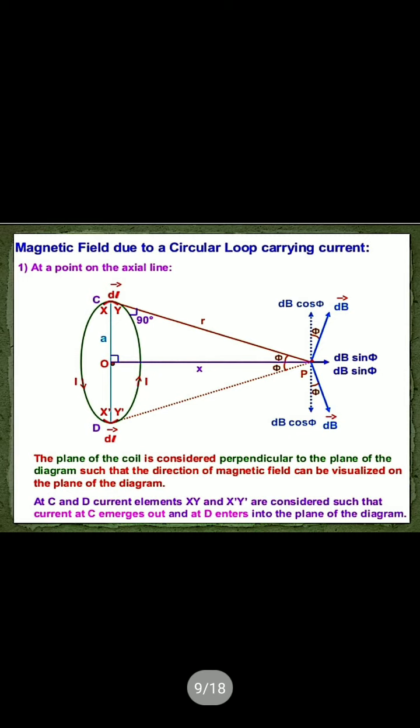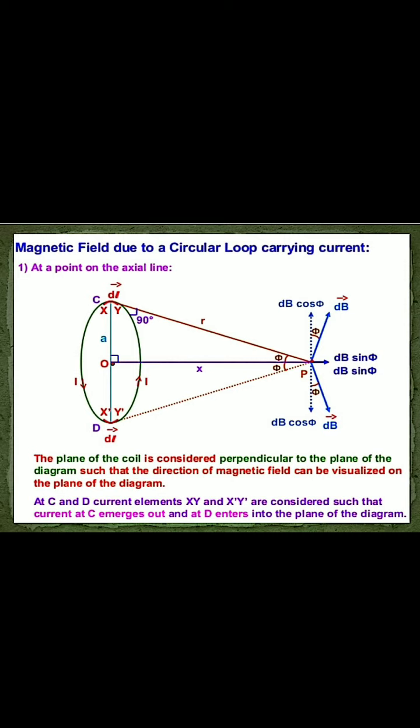Okay. Now another case, that is the magnetic field due to a circular current carrying loop, which is also very important. Here you see that we consider a circular loop of wire of radius a carrying a current I as shown in this figure.